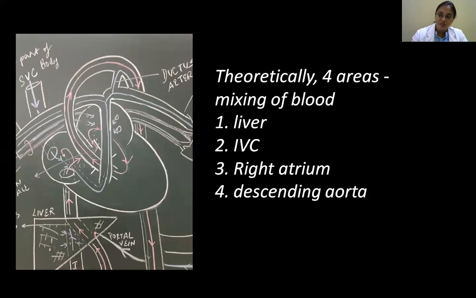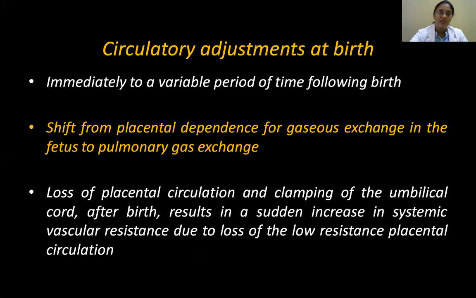Then what happens after the child is born? There are certain adjustments that take place. Now we don't need the right to left shunting of the blood, now that the lungs are going to function well. So now the placenta will be lost, the umbilical cord is lost. So it depends on the lungs now for the oxygenation. So there are certain circulatory adjustments. These adjustments are immediate, and also they extend up to a few months after birth. So immediate to some variable period of time following birth, so 1 to 3 months or 4 months like that.